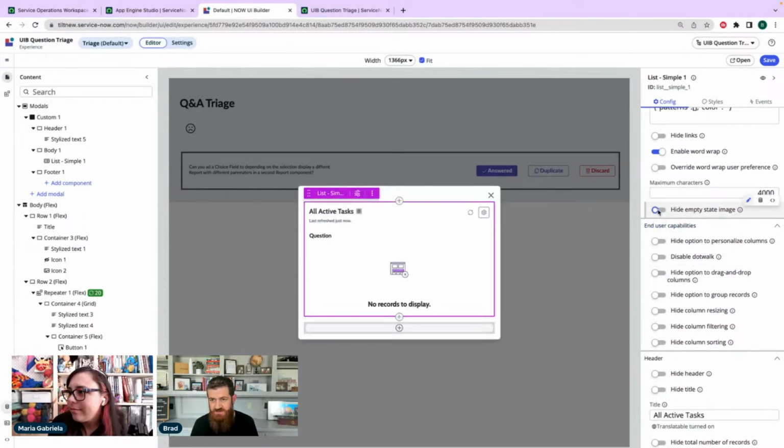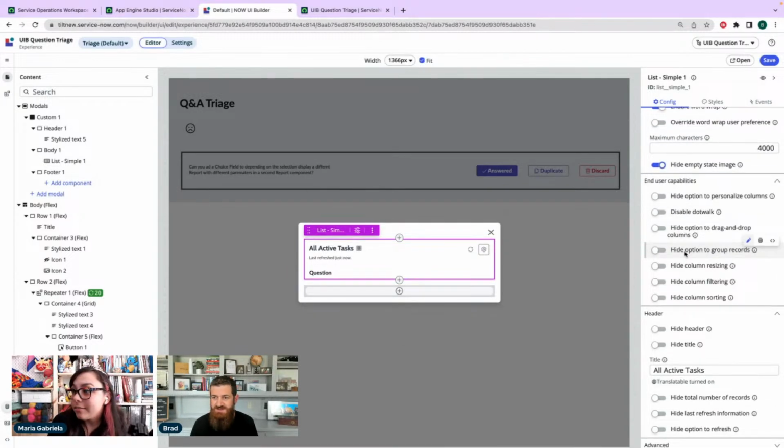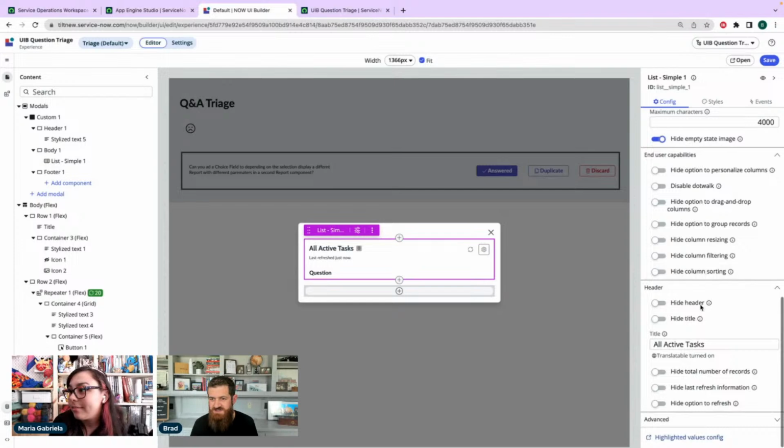That is a fun little feature. Hide empty state image, just in case. Oh, wow. I think the rest of this is probably okay. Let's call this available questions, answered questions. Yeah, let's just say available questions.